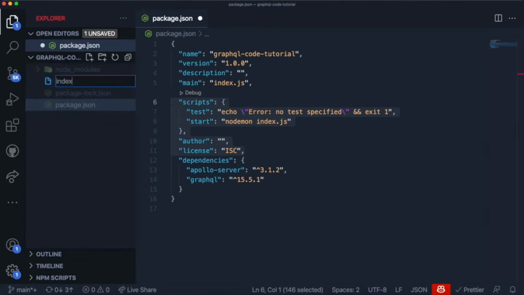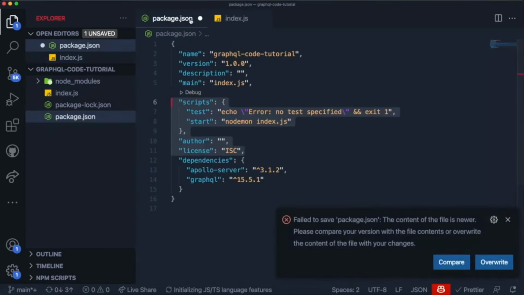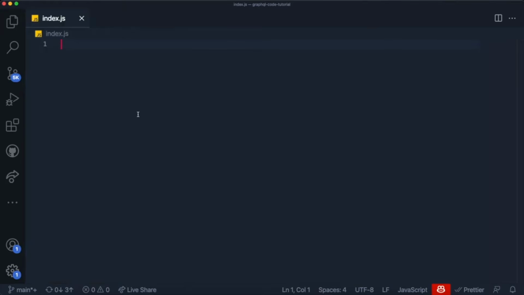Now that it finished installing, let's start by creating our index.js file. I'm just going to create index.js over here, and this is going to be the entry point of our API. To get started, if you're used to using Node.js with something like Express, you will notice immediately that the way we're going to set up our API is a bit different. We're not actually using Express.